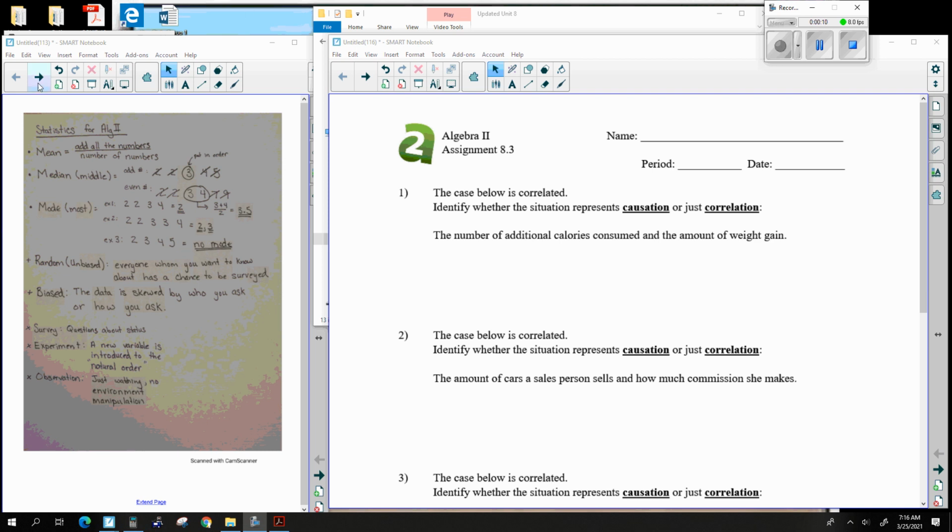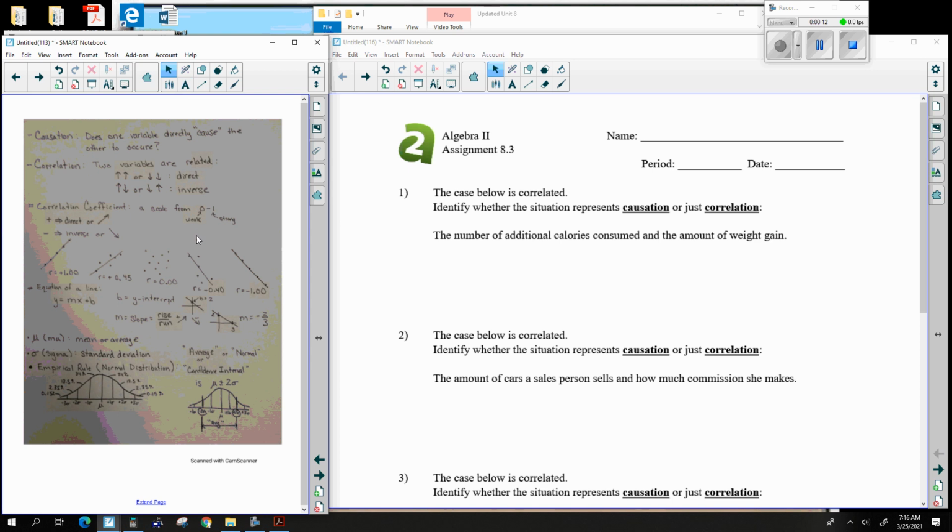This on our formula sheet has to deal with the middle section on this second side. So we have correlation, causation, equation of a line, and this thing called the correlation coefficient. This is what we're looking at today. All right, let's begin with the word correlation.